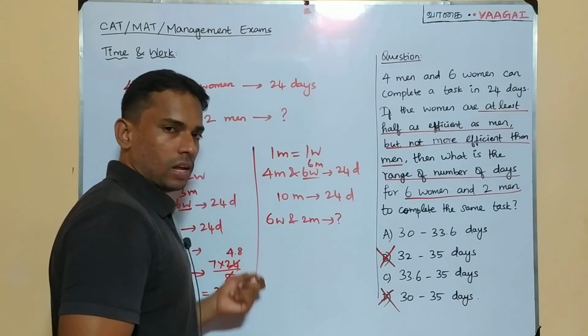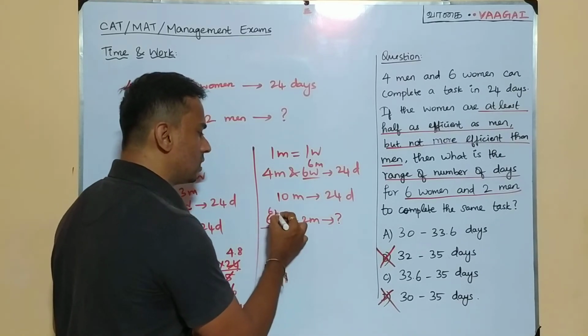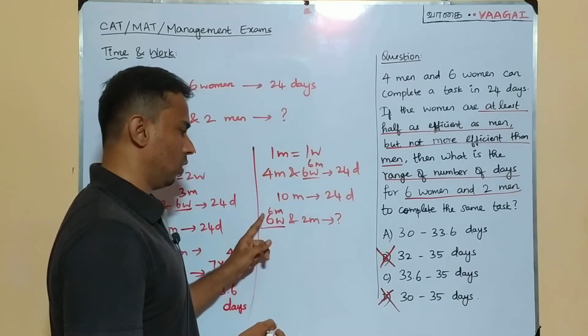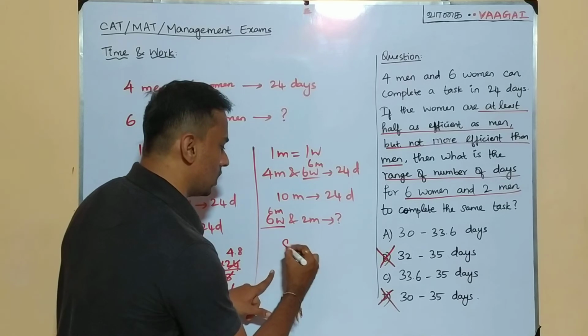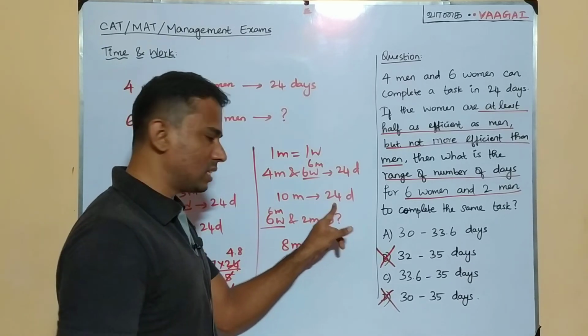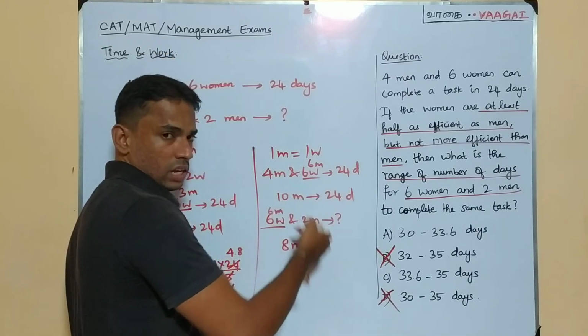Again, let's do the same thing here, convert everyone to men. So these 6 women will become 6 men now, is it or not? The same thing that happened here will happen here also. 6 men and 2 men, that means a team of 8 men. Okay, so if 10 men can do the work in 24 days, then 8 men can do the work in how many days? Again, we'll have to use the inverse proportion.